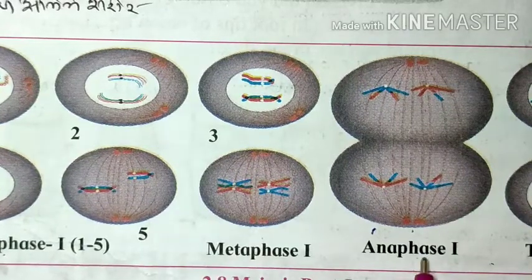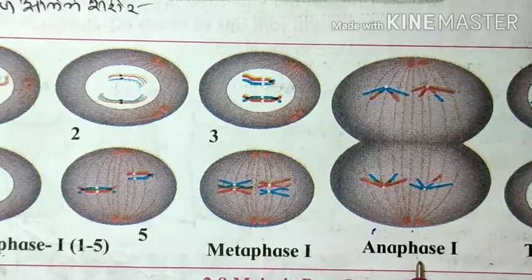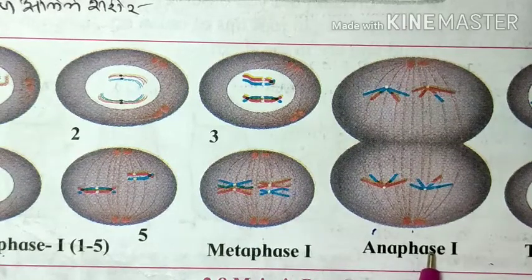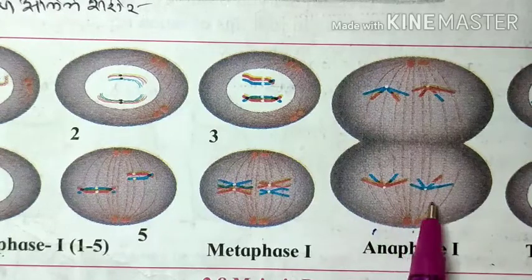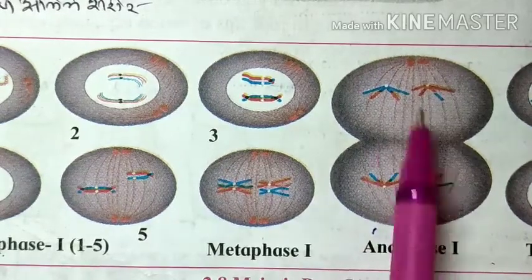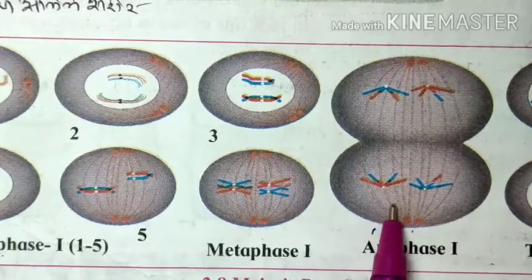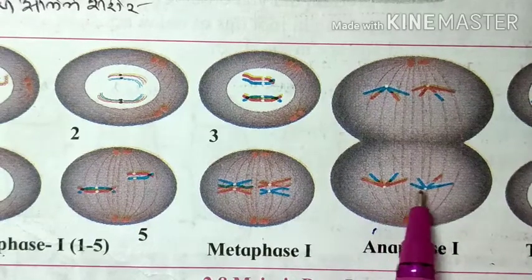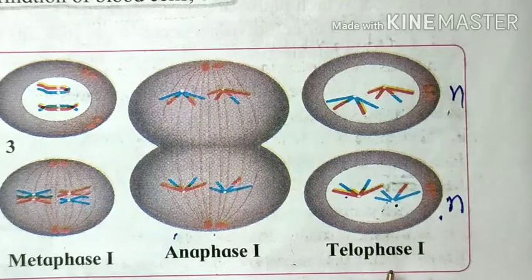Then the third phase of meiosis 1 is anaphase 1. In anaphase 1, what happened? See here, these chromosomes are pulled towards the opposite pole. Because of this spindle fiber, they are pulled towards the opposite poles, so it looks like a bunch of bananas.